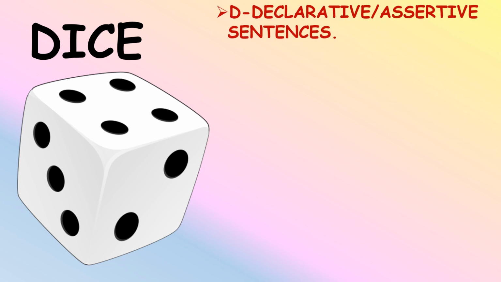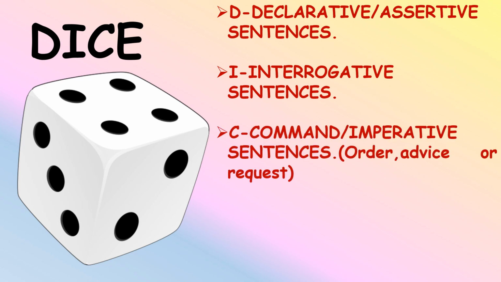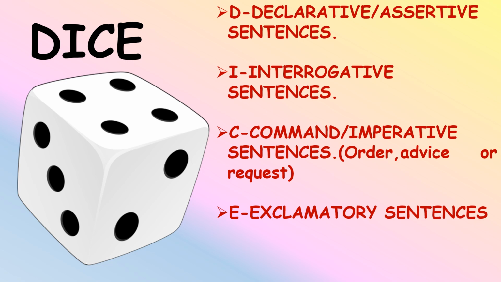Ma'am, why dice? Are we going to play a game? And what is dice doing in an English class? Surprise, surprise! You must have used dice in your board games and other games. Now, today I am going to tell you how you can use dice in your English class, and you will be amazed in the end. Let's see. D for declarative assertive sentences. I for interrogative sentences. C for command or imperative sentences where we give an order, we give advice or we make a request. And E for exclamatory sentences.